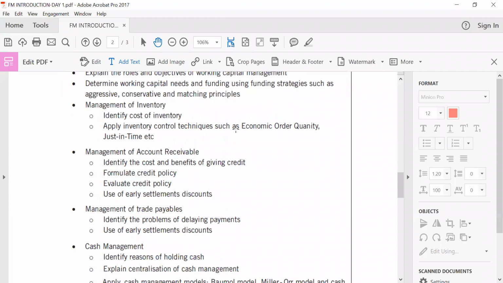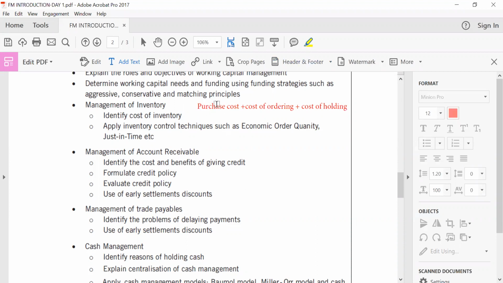Then we look at management of inventory, as I've already indicated. When you talk about the cost of inventory, we look at basically the purchase cost, right? We look at the cost of ordering, and the cost of holding the inventory. This becomes the three main elements to consider over here.